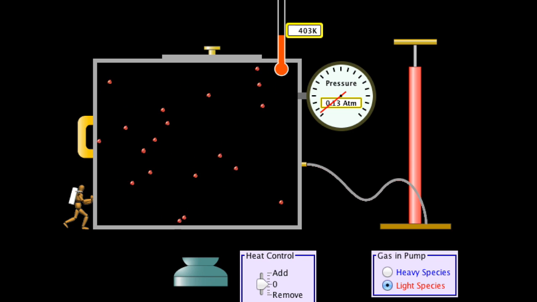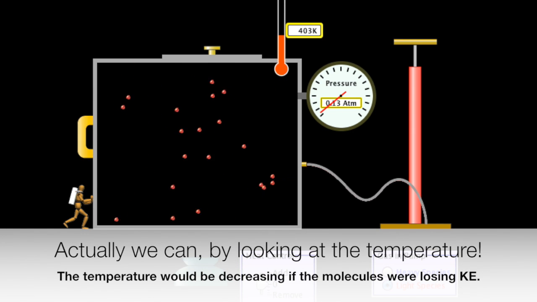Okay, the third assumption was that all collisions are perfectly elastic. Now, I guess that's a bit difficult to see here, but it just means that we're not losing kinetic energy as they're colliding. And if we could measure the kinetic energy in here, we would see that the total kinetic energy stays the same in each collision.